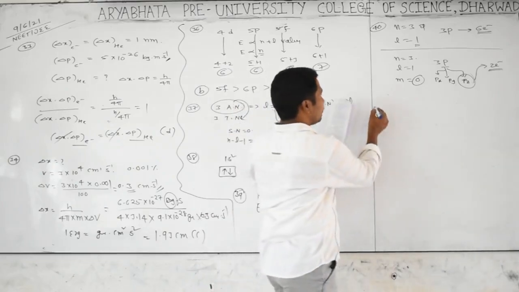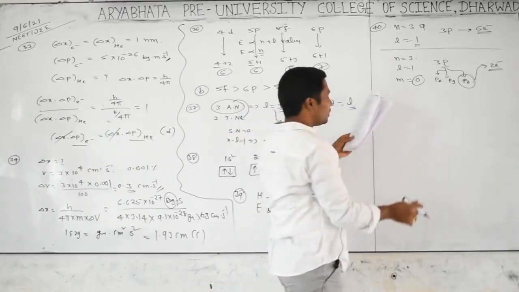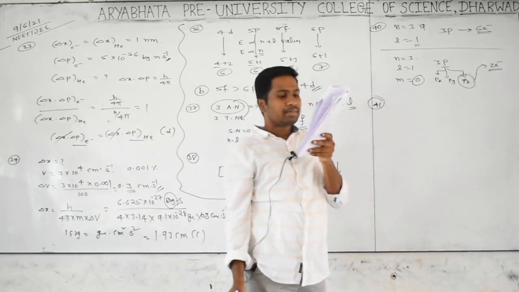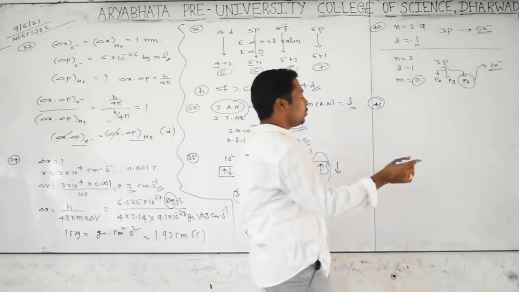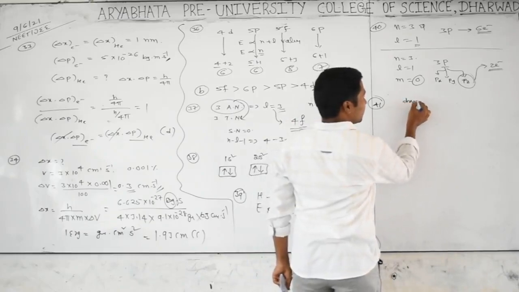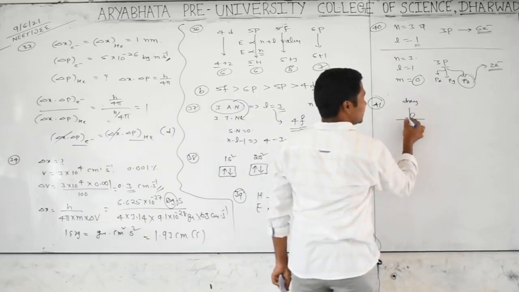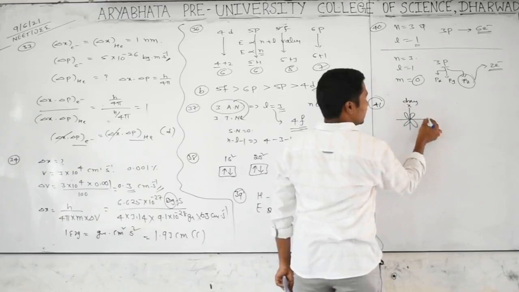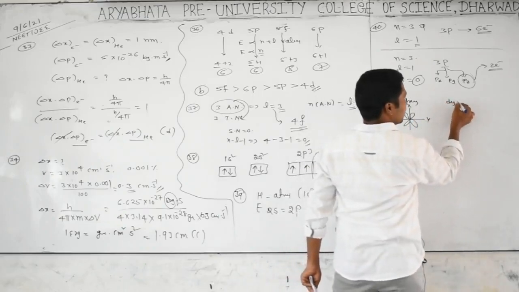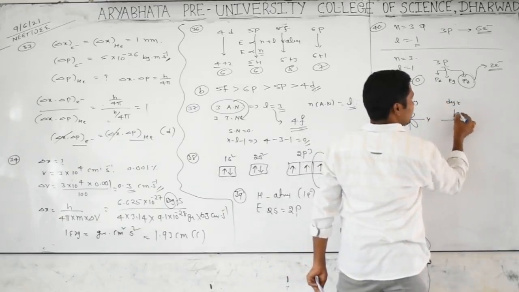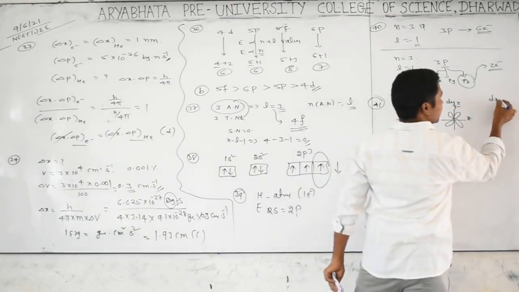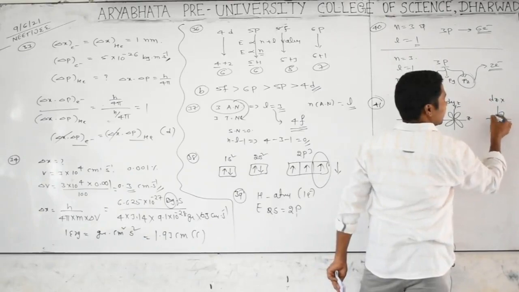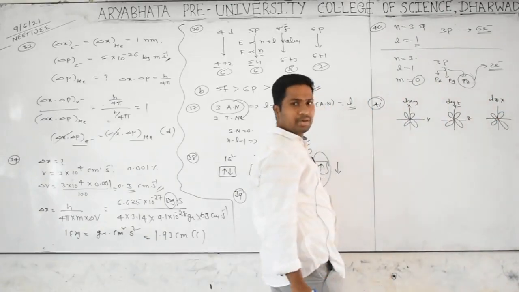See question number 41. Which of the following pairs of d orbitals will have electron density along the axis? You know very well, in the dxy orbital the electron density is in between the x and y axes. In dyz, the electron density is located in between the y axis and z axis. In dzx, electron density is located in between the axes in the form of double dumbbell shape.